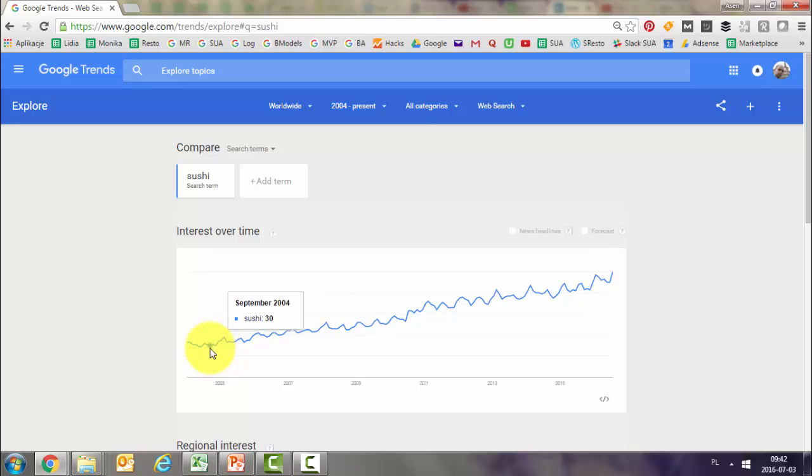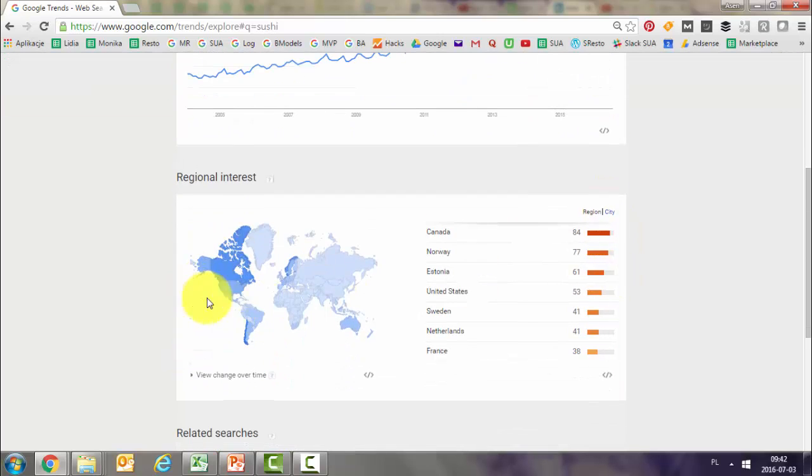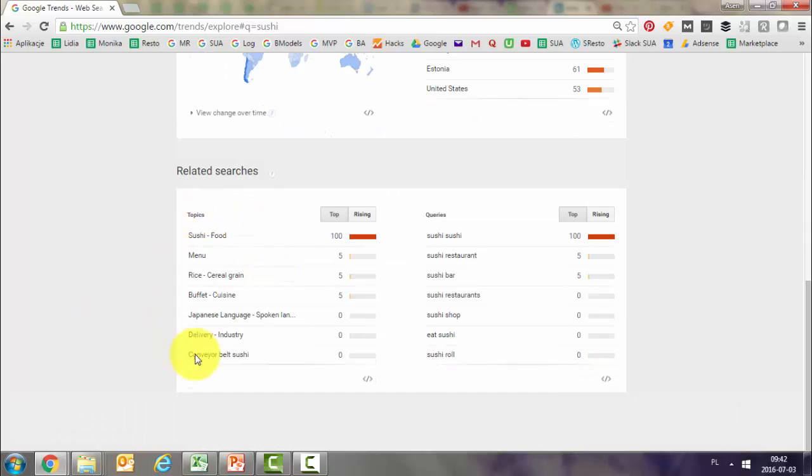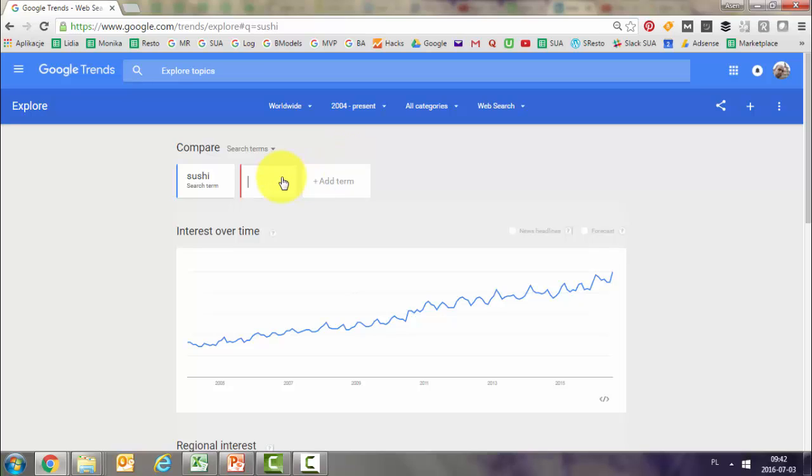Starting from 2004, because this is the time frame we are analyzing now, it went from 30 to around 90 now. Here it shows you where the trend is strongest, again in relative terms. So although Chile seems to be the strongest one, and the USA is somewhere here, probably in the US you have much more searches in absolute terms. It's just that the trend within this specific country is lower. Here we get the words that are connected with the basic words. So for sushi, it's actually just sushi, and you can also see whether there are some rising things that increase in popularity.